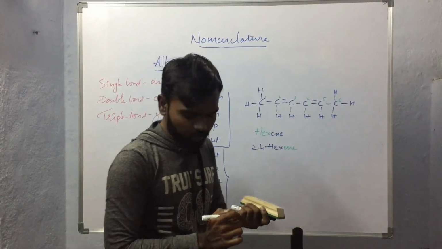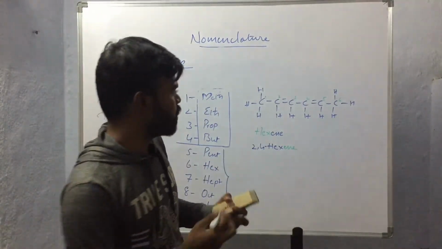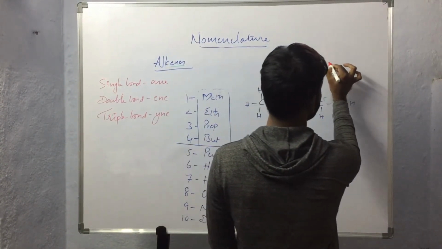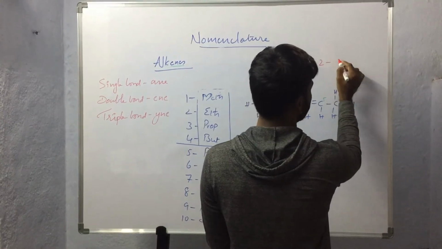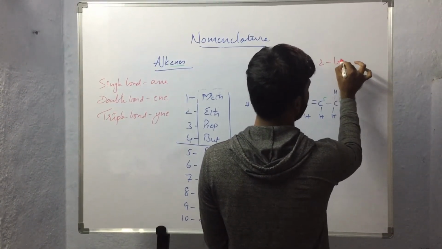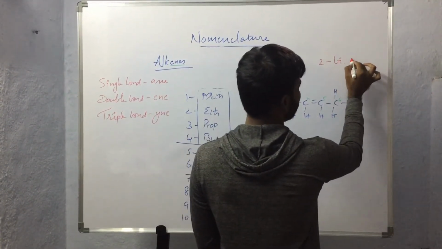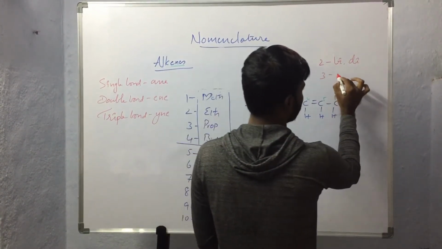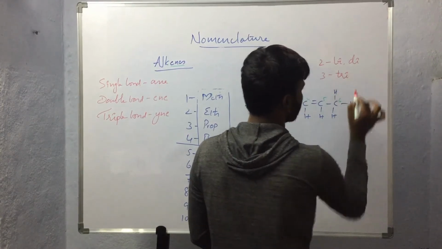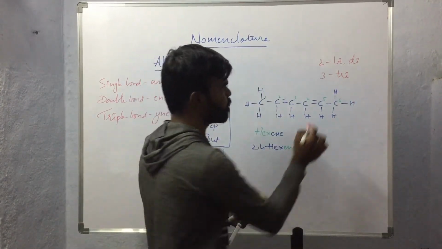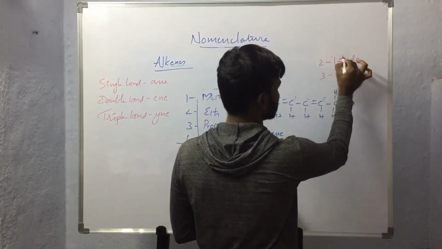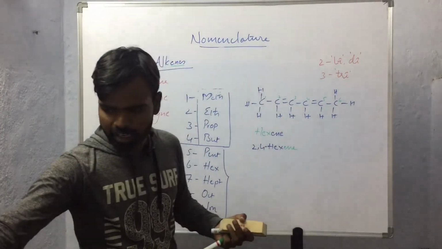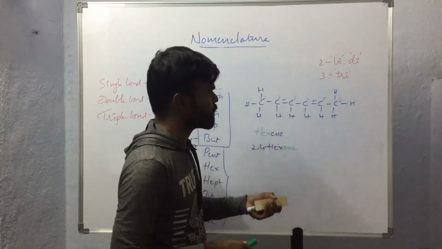If 2 unsaturations of the same type are present, that will be indicated by bi or di. If 3 unsaturations are present, then that will be indicated by tri. So these words will be used to indicate the number of double bonds or unsaturations present in the given compound.